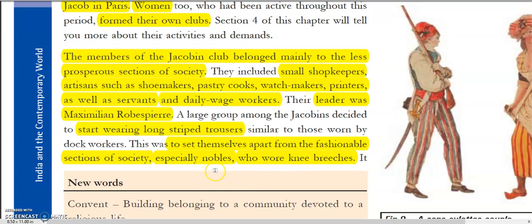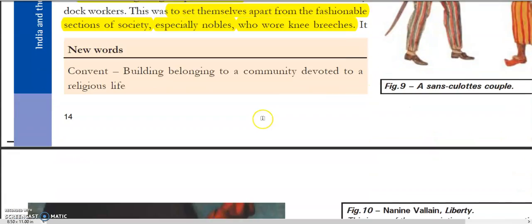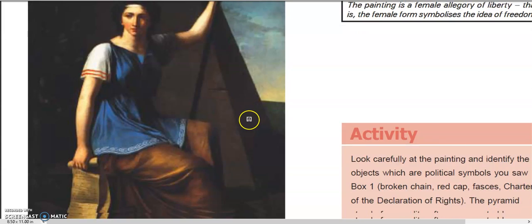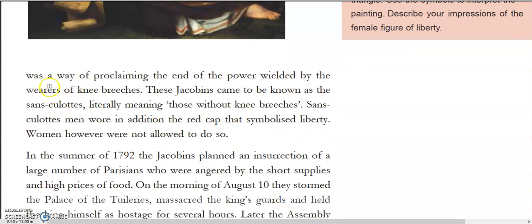These Jacobins, the lower strata, the less prosperous section of the society, wanted to set themselves apart from the richer section so that they could fight for themselves. So this was the way of proclaiming the end of the power wielded by the wearers of the knee breeches, meaning nobles.